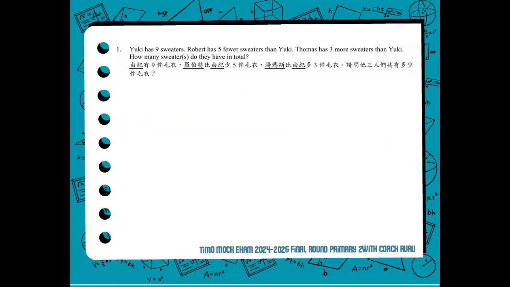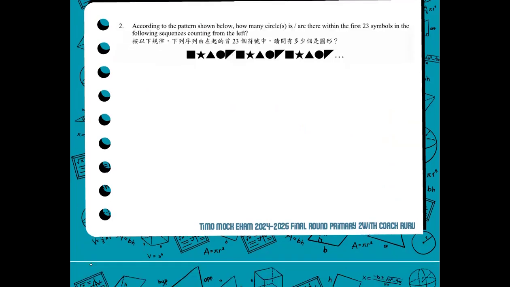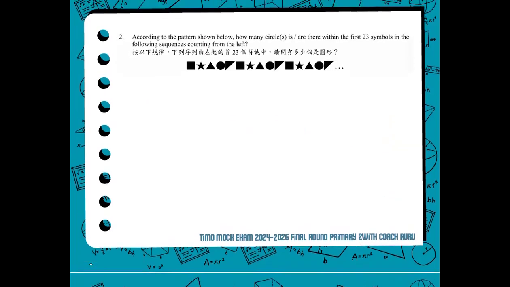Let's proceed to number 2. According to the pattern shown below, how many circles are there within the first 23 symbols in the following sequence, counting from the left?